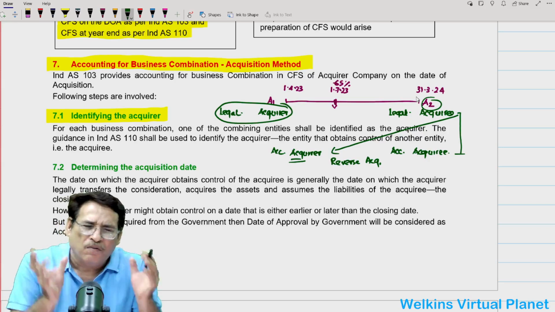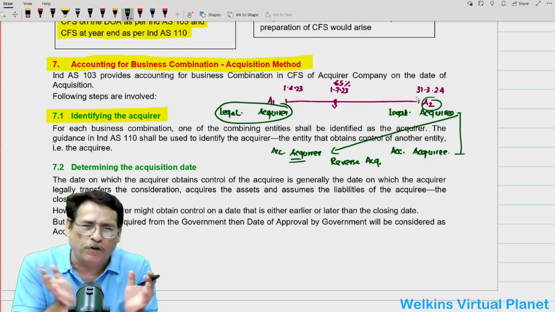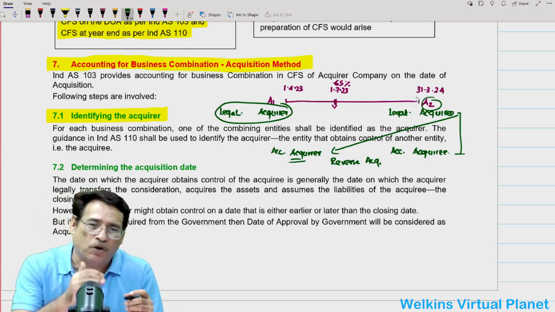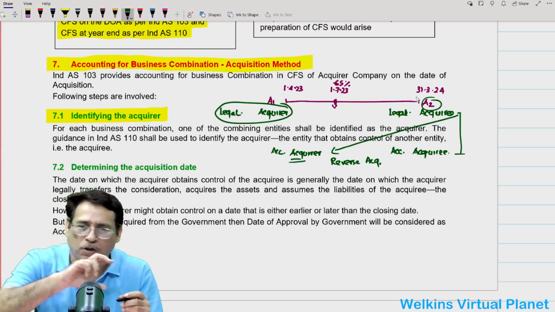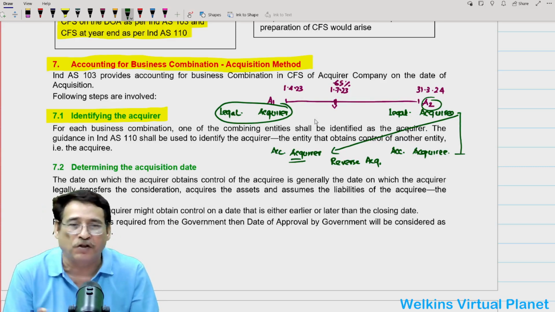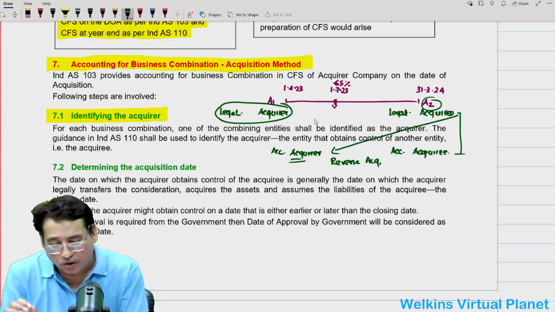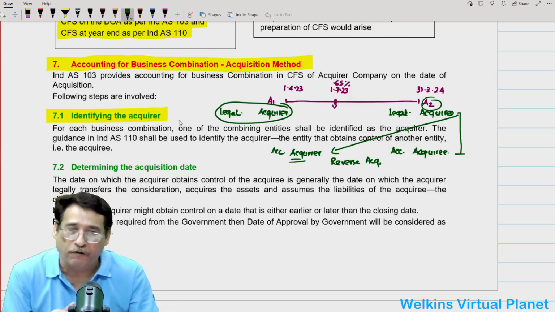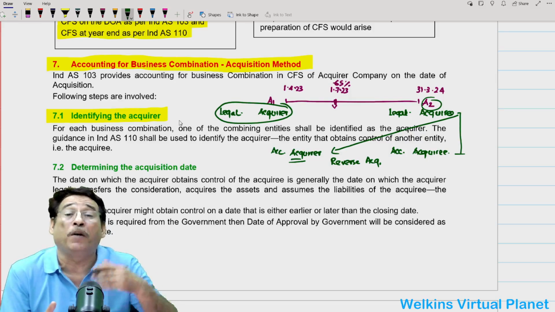So when there would be some agreements between two companies, it could be a possibility that in such a situation, just your majority stake will not suffice to actually provide you the control. Is it clear to you? So sometimes it happens that the legal acquirer may not be the accounting acquirer, and such a situation is known as reverse acquisition. Now coming back to the important point, because we are going to do lots of questions later on reverse acquisition, then this particular point will become further clear.